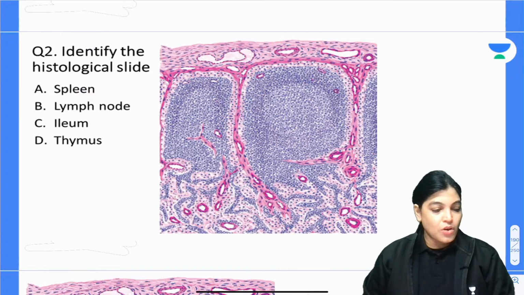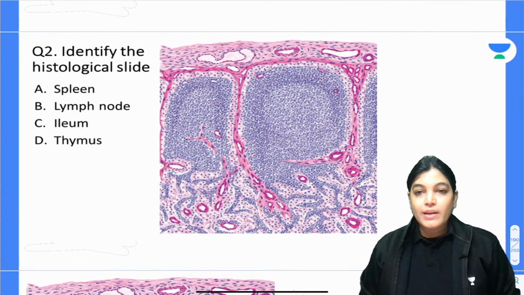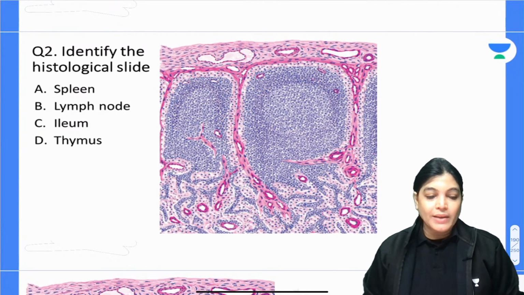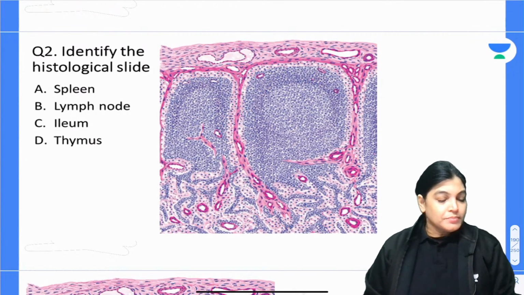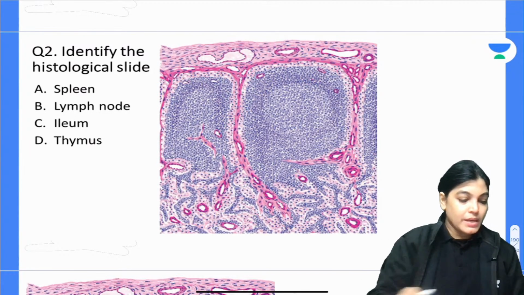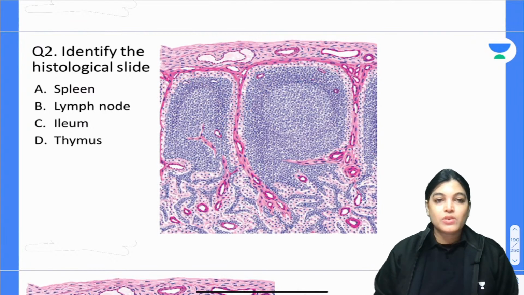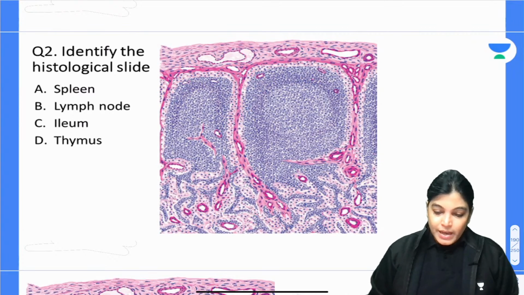Your time starts now. Please mark the correct answer. Whether it is a slide of spleen, lymph node, ileum or thymus. The histological image has been shown to you and you have to identify this histological slide. Please mark the correct answer. Let me keep my mobile here so that I can see your messages also. Okay, 30 seconds will be provided, otherwise I will come up with the right answer.